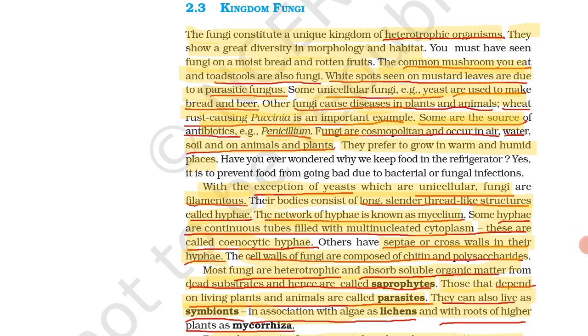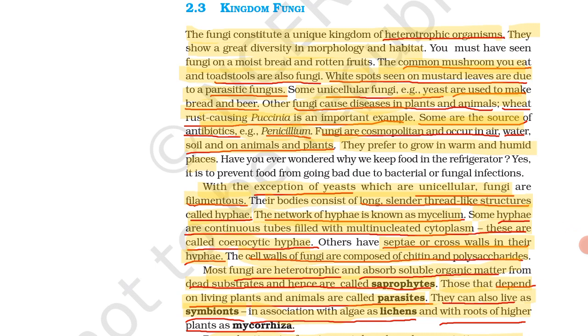Keep in mind, yeast is a unicellular fungus used to make bread and beer. Other fungi cause disease in plants and animals. Wheat rust causing Puccinia is the most important example. So they may ask about unicellular fungi. The example is yeast, and it is used to prepare bread and beer. The next one, wheat rust causing Puccinia, is the most important example.